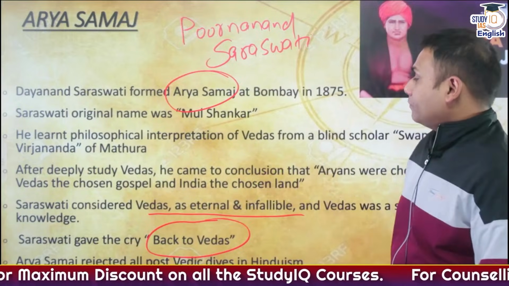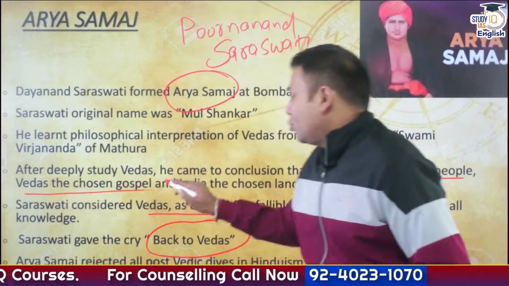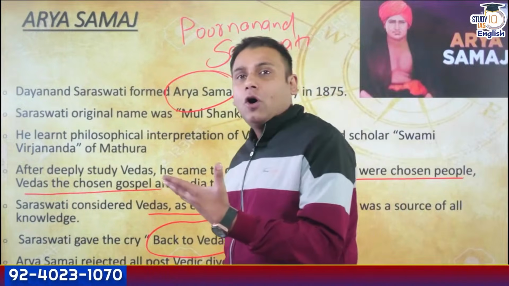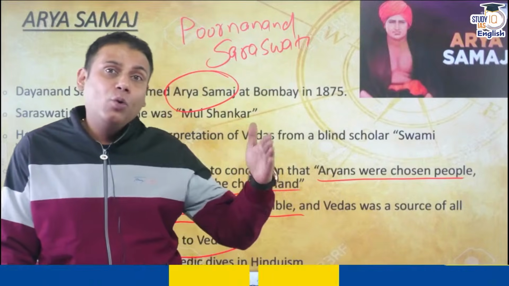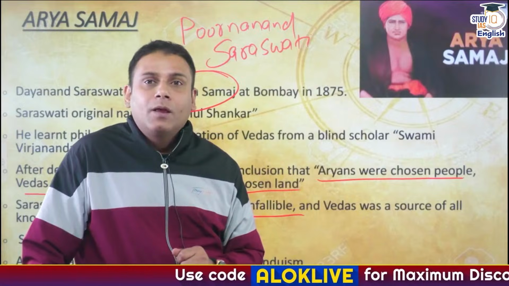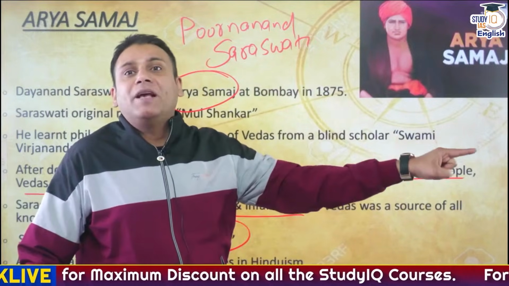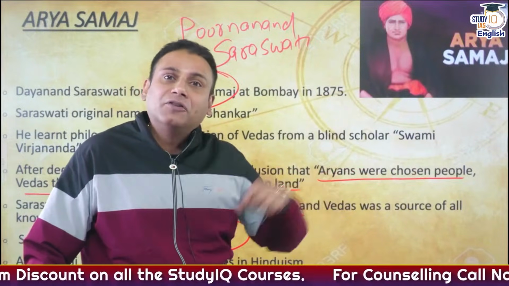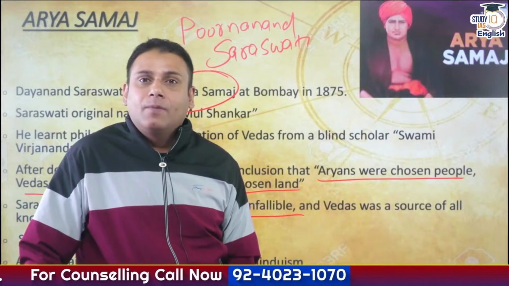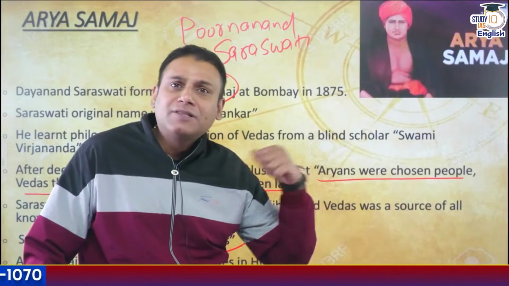Apart from this, after deeply studying the Vedas, he said, Aryans were the chosen people, Vedas the chosen gospel, and India the chosen land. Now, why did he focus on the slogan, back to Vedas? He was opposed to priesthood. He was opposed to caste system. He said that caste system should be there, but it should be on the basis of merit and not on the basis of birth. He believed in monotheism. He believed in education for women and even the downtrodden section of the society.